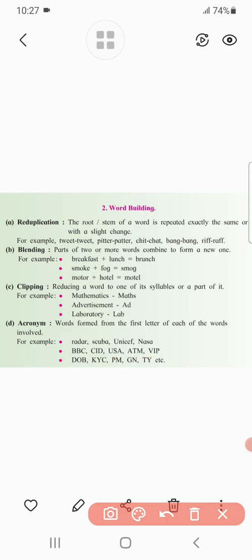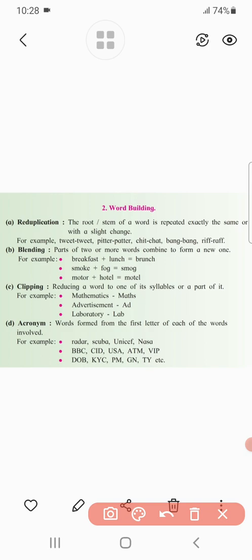Similarly, we will see DOB. This is very common, we use it in short form in our short messages. DOB means date of birth. KYC means know your customer. PM may have more than one expanded form. PM means Prime Minister. PM also means post meridiem. So according to the use we have to use it. GN is also used for good night. TY is used for thank you, etc. These are common words we use in our day-to-day life.